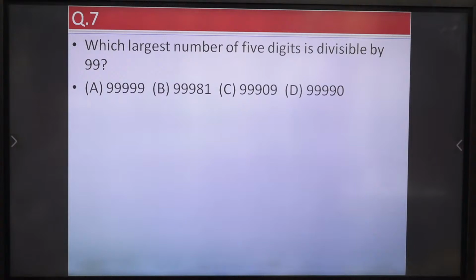Now, which is the largest number of 5 digits that is divisible by 99? So you can try to divide. Which 5-digit number is completely divisible by 99?